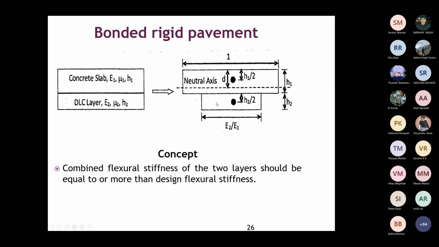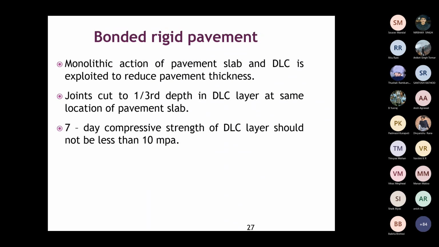If you are not providing this polythene sheet, these two will act together, and you can see the neutral axis shifts down, the dotted line. That depends on the dimensions and the properties, etc. So either you can go for bonded or unbonded rigid pavement accordingly.